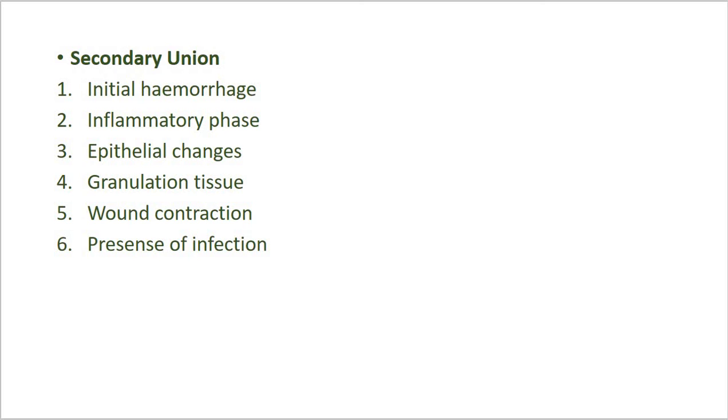Here, as in primary healing, the epidermal cells from both the margins of the wound proliferate and migrate into the wound in the form of epithelial spurs till they meet in the middle and re-epithelialize the gap completely.